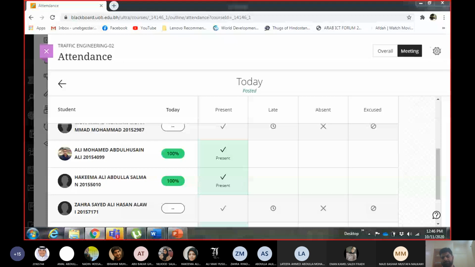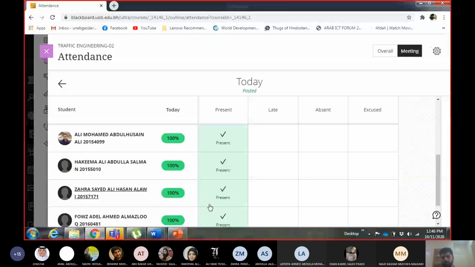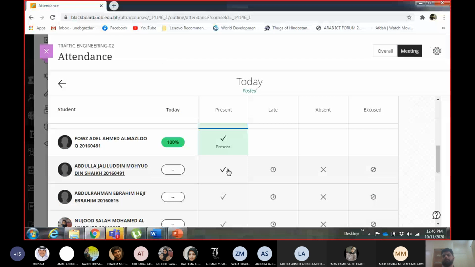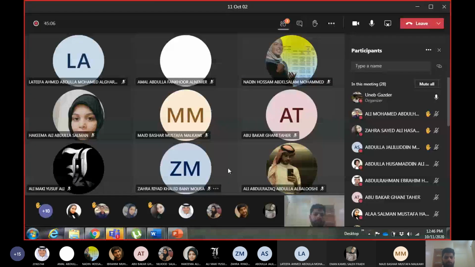Abdullah Jaliluddin. Abdurrahman Ibrahim.